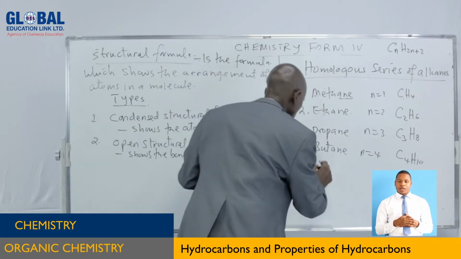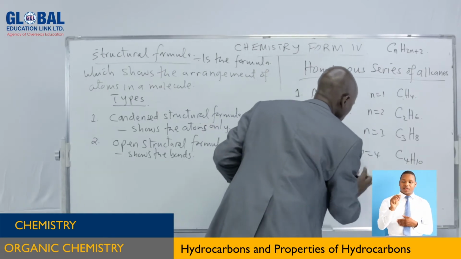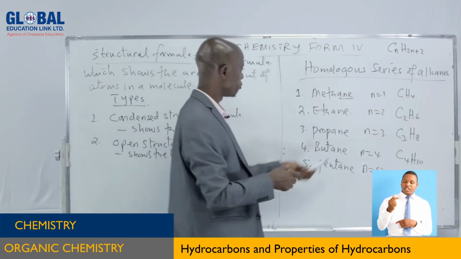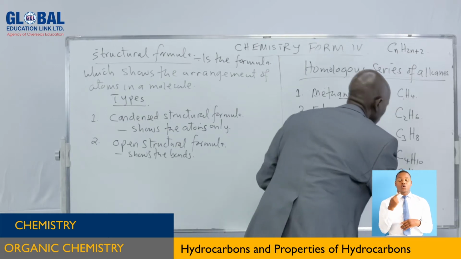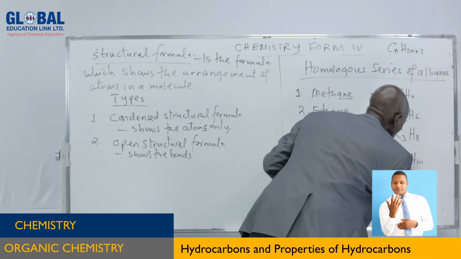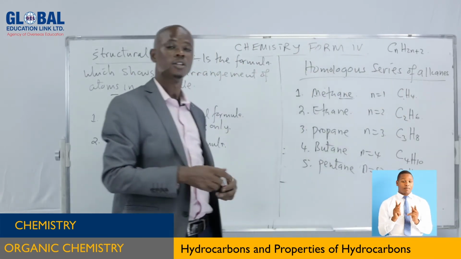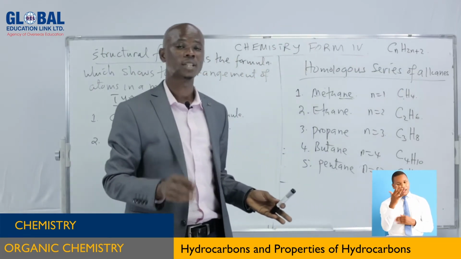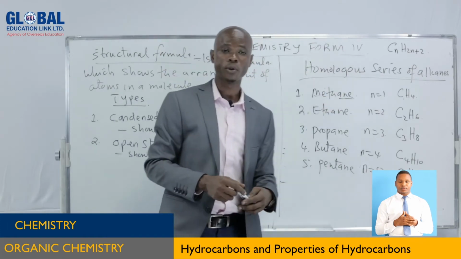The last one is pentane. Pent means 5. So if you substitute there, we are going to have this formula: C5H, 5 times 2 is equal to 10, plus 2 is equal to 12, as you can see. So this is your level. So what makes a difference here? There is a constant group, that is the CH2 group. And that is the meaning of homologous series.